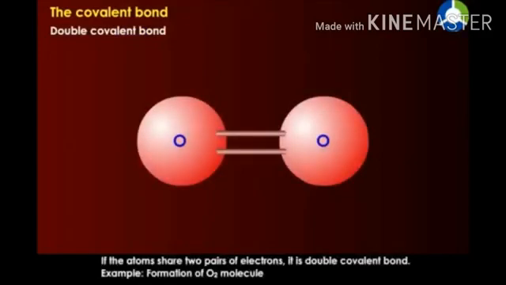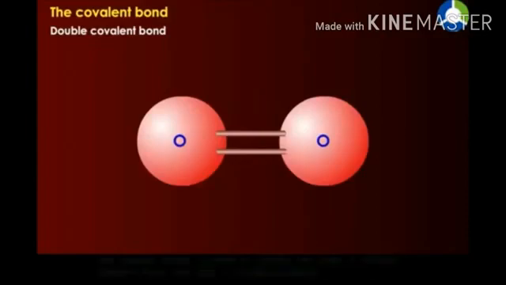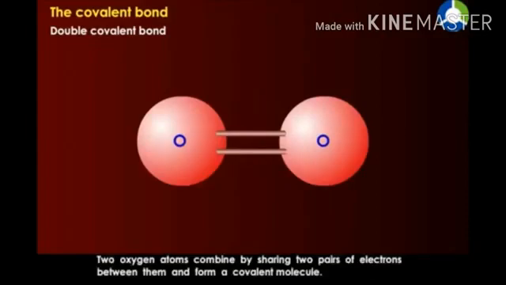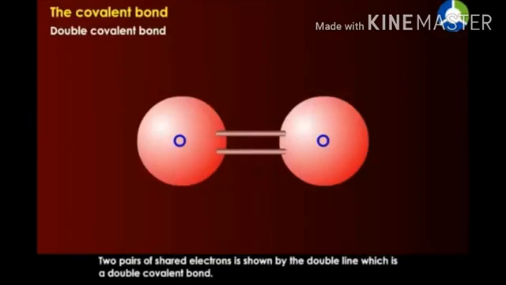Double covalent bond. If the atoms share two pairs of electrons, it is a double covalent bond. For example, formation of O2 molecule. Oxygen atom has 6 electrons in its outermost shell. Two oxygen atoms combine by sharing two pairs of electrons between them and form a covalent molecule. Two pairs of shared electrons are shown by a double line, which is a double covalent bond.